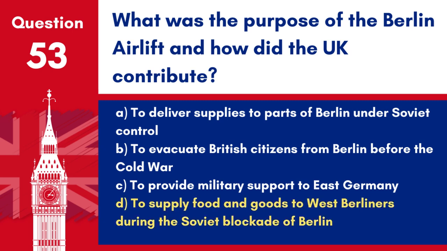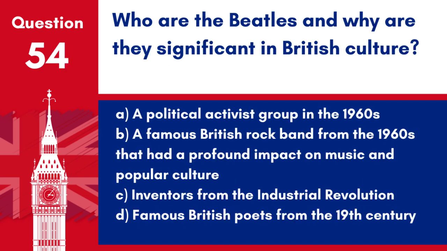Answer: D. To supply food and goods to West Berliners during the Soviet blockade of Berlin. The UK, along with the US and other allies, played a crucial role in the Berlin airlift, flying thousands of missions to provide necessary supplies to the citizens of West Berlin during the blockade by the Soviet Union in 1948 to 1949.